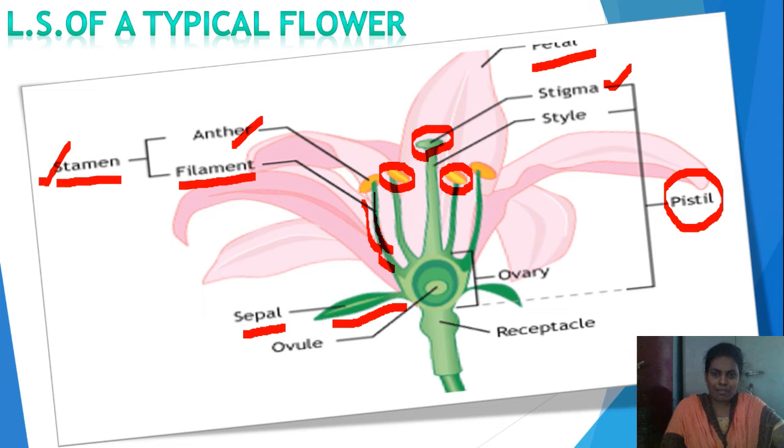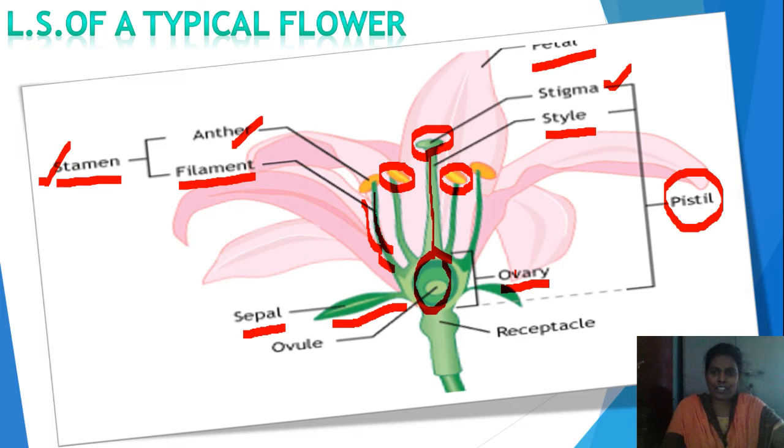This stigma opens into a long tube-like structure called the style. This style opens into a bulb-like structure called the ovary. A pistil includes three parts: stigma, style, ovary.